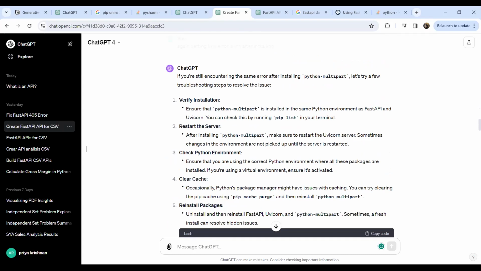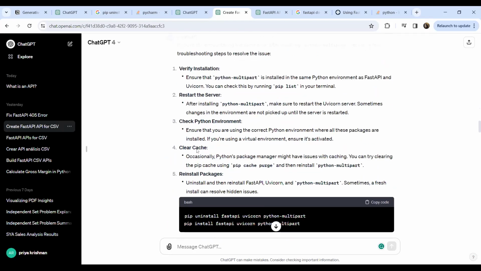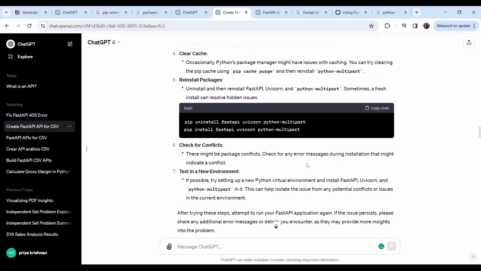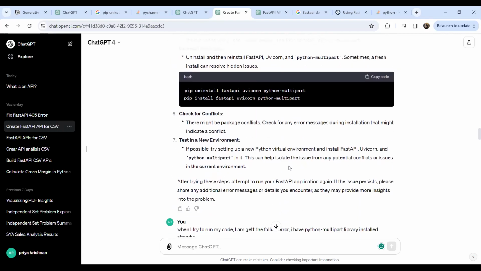It was giving me multiple options here to check how to install it the proper way. It also told me to uninstall and reinstall it again. And along with that, it gave me the code also, which was really good and came in handy for me. But even after trying all these things, it was still not working for me, because there was some other error.